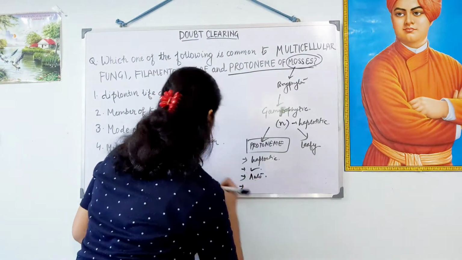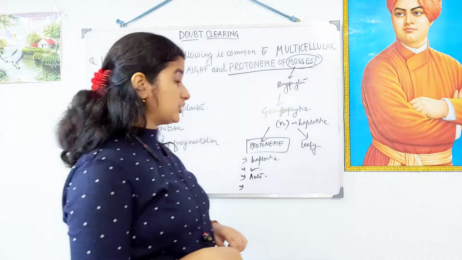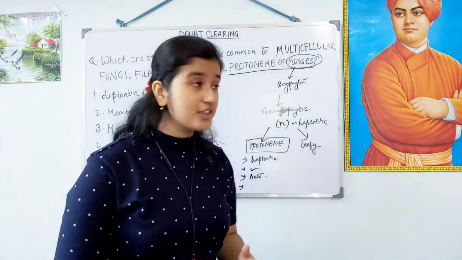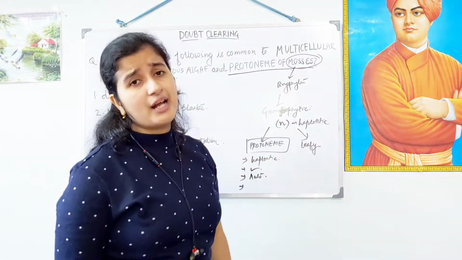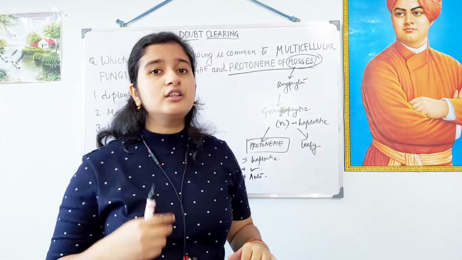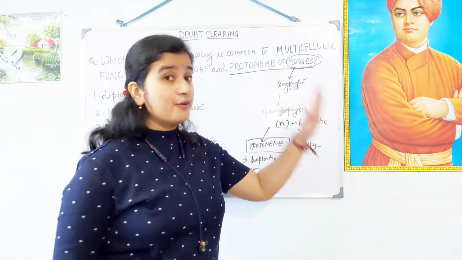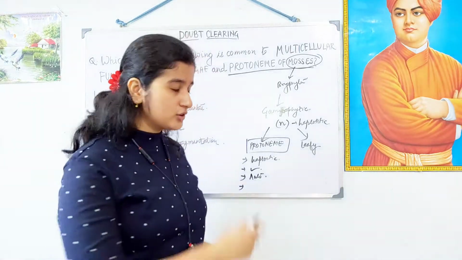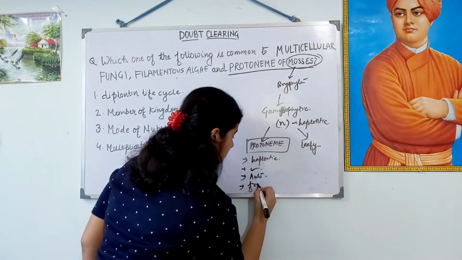And the 4th option is multiplication by fragmentation. So, when we talk of the vegetative reproduction of this bryophyta, more accurately the mosses, we will see that this bryophyta exhibits multiplication by fragmentation. So the 4th option goes correct.